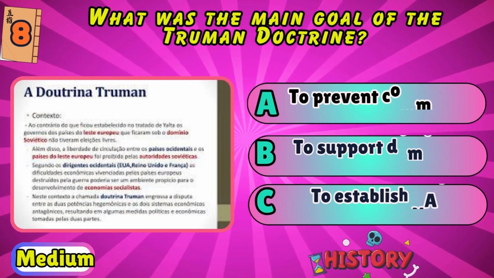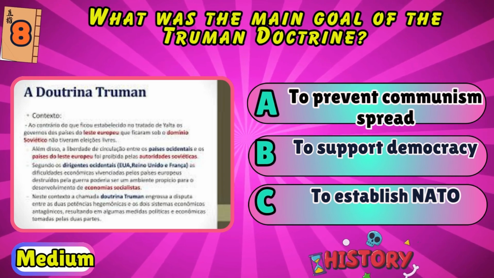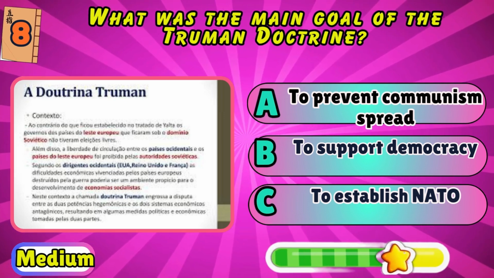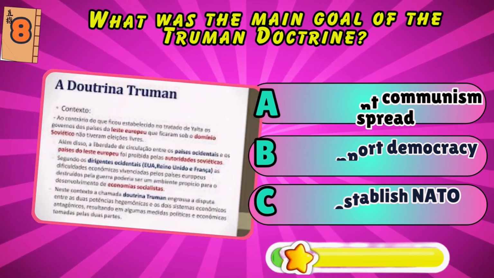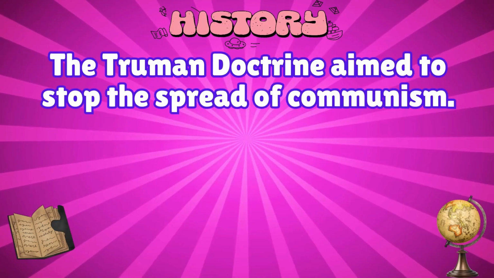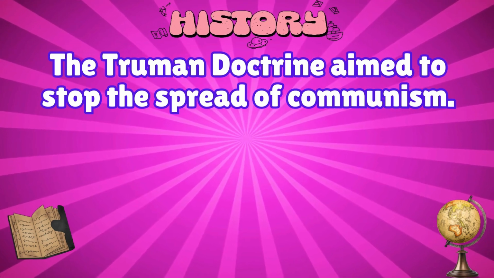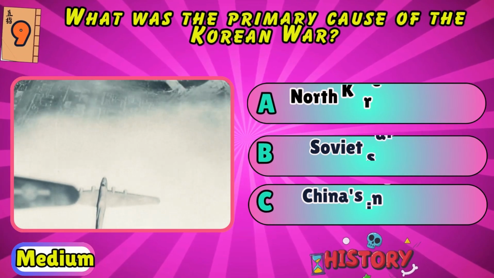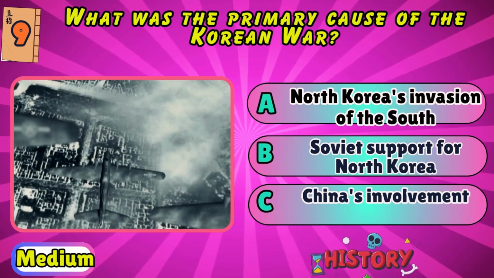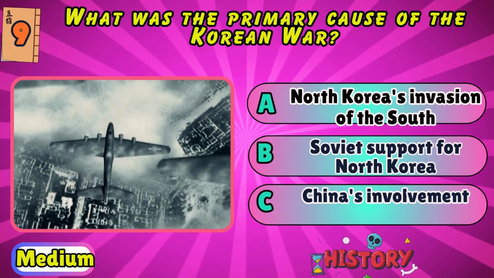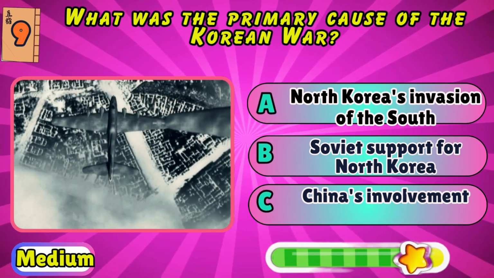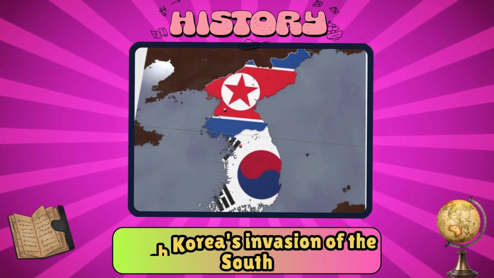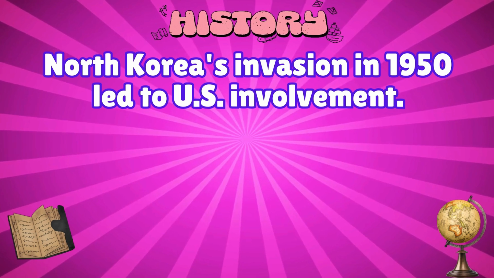What was the main goal of the Truman Doctrine? To prevent communism spread, to support democracy, or to establish NATO? To prevent communism spread. The Truman Doctrine aimed to stop the spread of communism. What was the primary cause of the Korean War? North Korea's invasion of the South, Soviet support for North Korea, or China's involvement? North Korea's invasion of the South. North Korea's invasion in 1950 led to U.S. involvement.